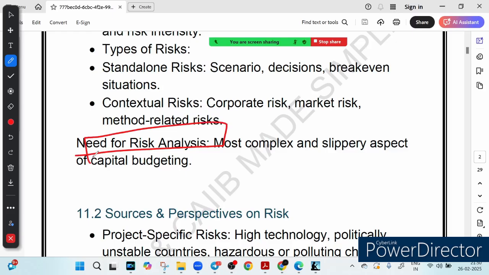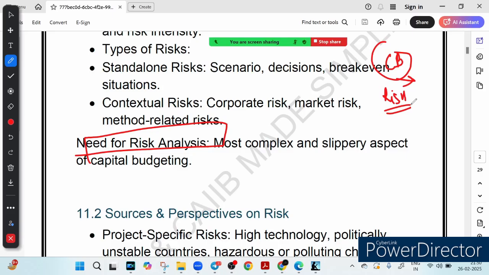Risk is the trickiest part of capital budgeting. So we are dealing with capital budgeting, right? And for capital budgeting, risk is the trickiest part. One wrong calculation and your entire project could go off track. That is why financial experts spend so much time analyzing risk before making big investment decisions. So that is why risk analysis is super important. Before you make any big decision, you should do proper risk analysis.